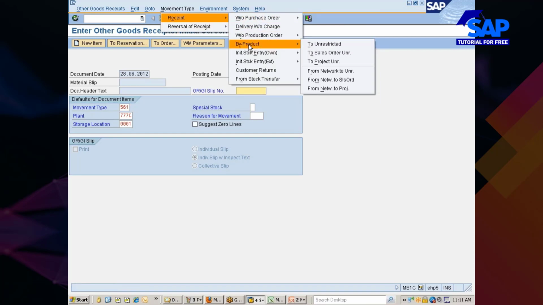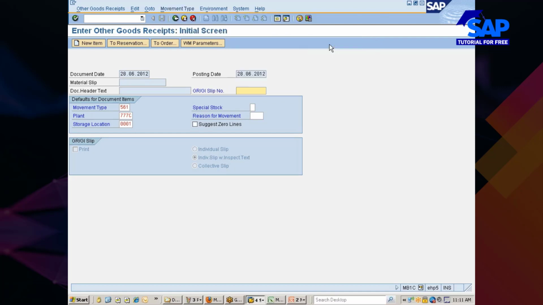Now you see here, byproduct. If you are doing goods receipt for a material, and along with it you are getting other things also, the movement type for the byproduct is 531.